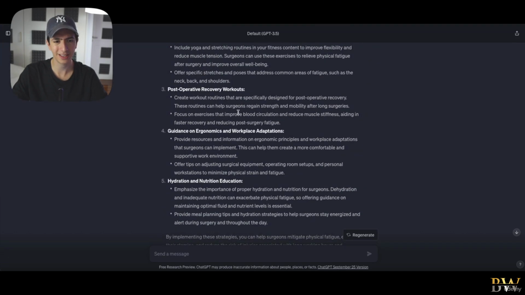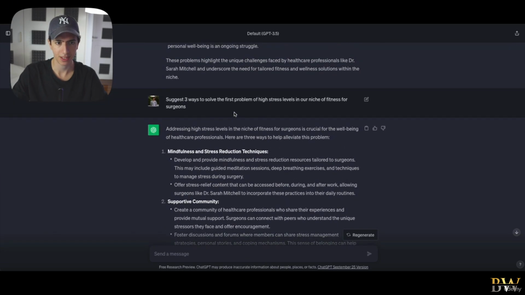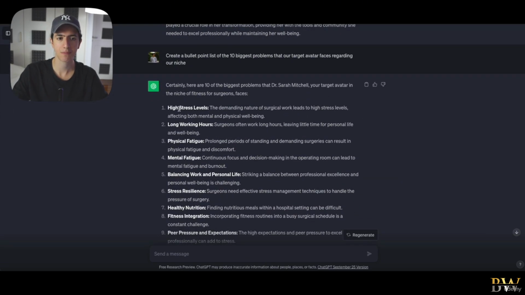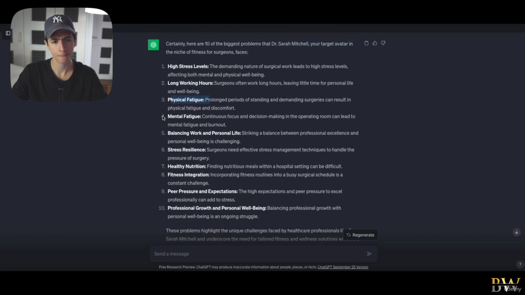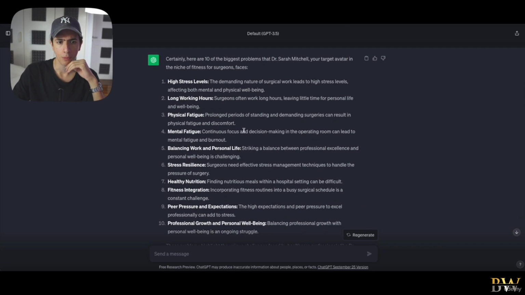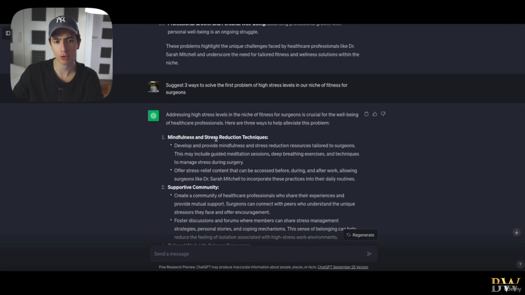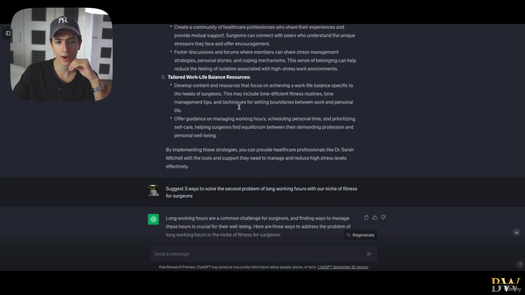but we need to go further up to the core problems that our target avatar has. And these are our core problems: high stress levels, long working hours, physical fatigue, mental fatigue, balancing work and personal life, stress resilience, healthy nutrition, fitness integration, peer pressure, professional growth, and personal well-being. So we're going to be creating content around those problems, and we have been brainstorming content ideas, right? So all of these content ideas right here.